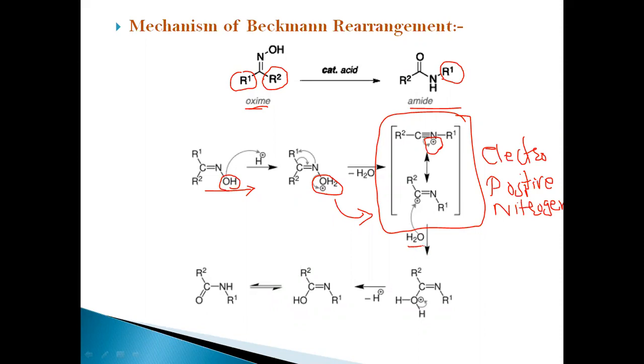There is an addition of one water molecule to the positive charge center. Here, the charge shifts towards the carbon atom, then water is added, followed by deprotonation from this intermediate, and the amide is formed by alkyl migration.